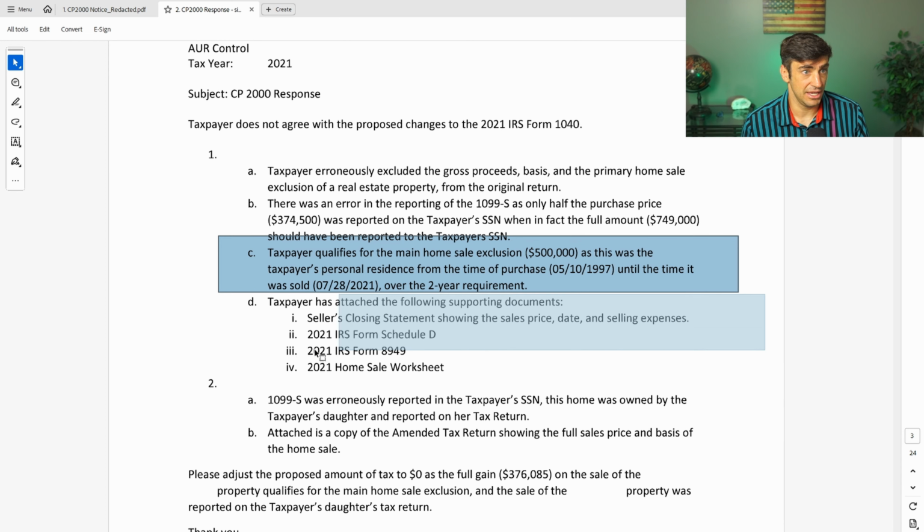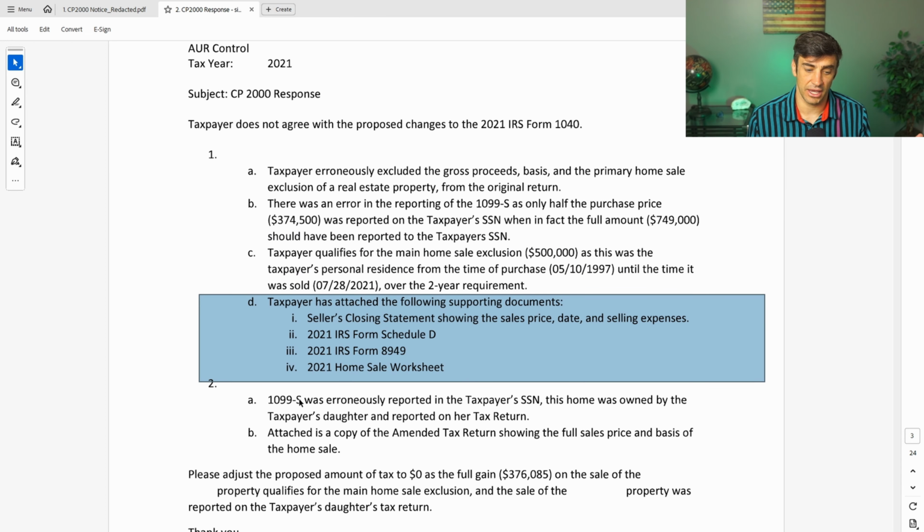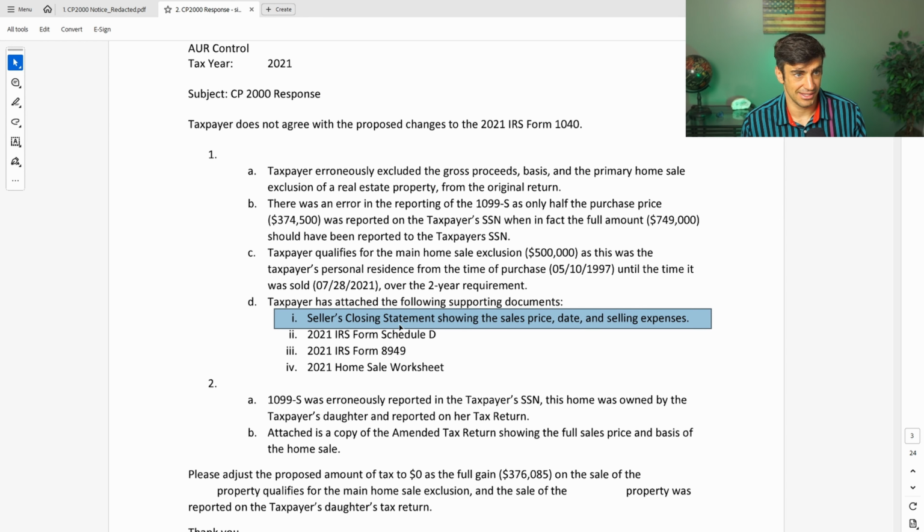And then what I'm doing here is telling the IRS, hey, take a look at all the forms that should have been included had we done this properly on your original return. That is the Schedule D, the 8949. I also included this worksheet, which doesn't normally get filed when you file a tax return, but it is the worksheet that the IRS provides to fill out the 8949 properly for a home sale. And on top of that, I also included the closing statement, which has the sales price and all the expenses that I used to fill out the Schedule D 8949.